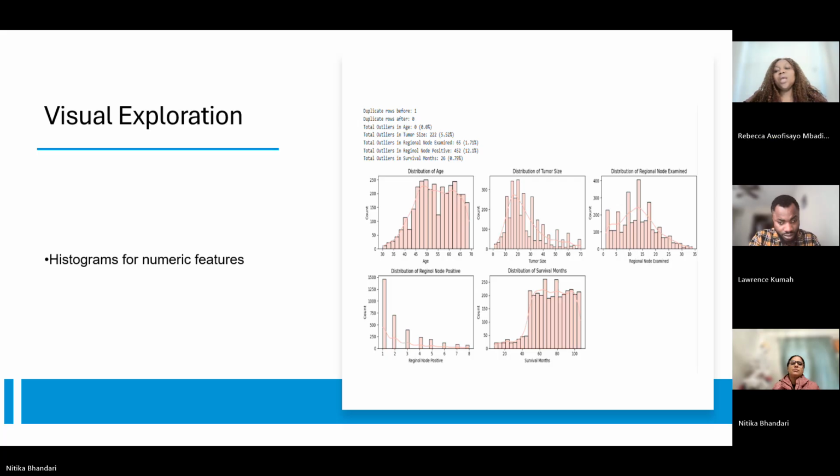Okay. Next, we visualized the data to understand patterns. We created histograms to observe the distribution of numeric variables, a scatter plot to examine the relationship between tumor size and survival months, and a correlation heat map to see which features were closely related. These visuals helped us identify trends that weren't obvious from the raw numbers alone.